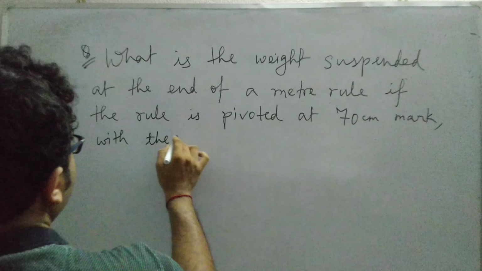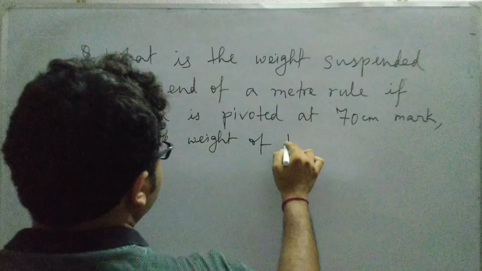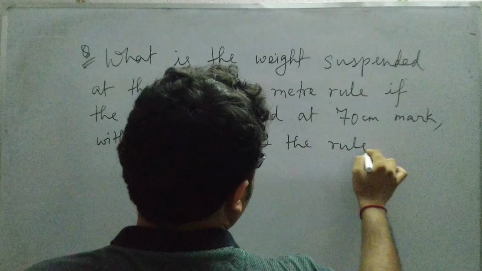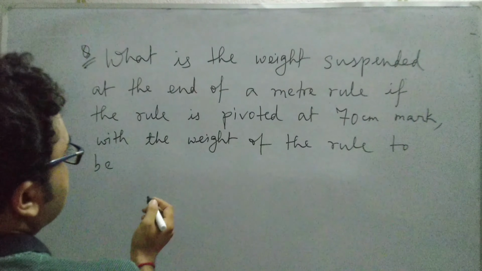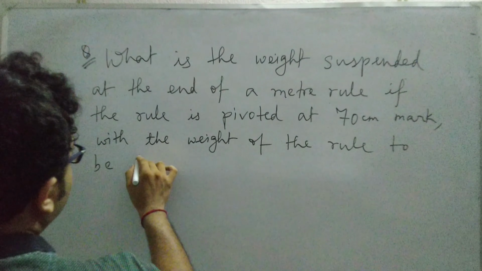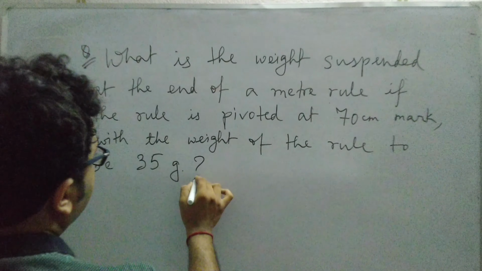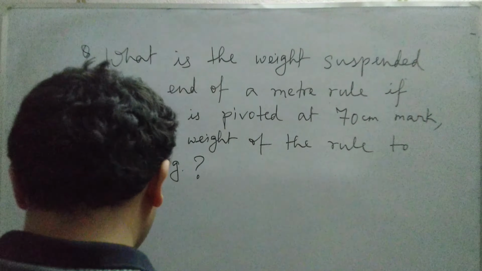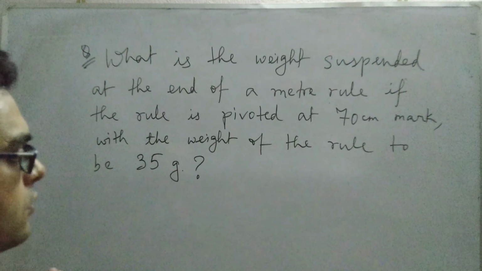with the weight of the rule to be, suppose, 35 gram. So let us briefly and slowly go through the problem.